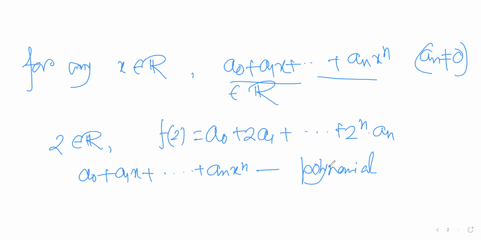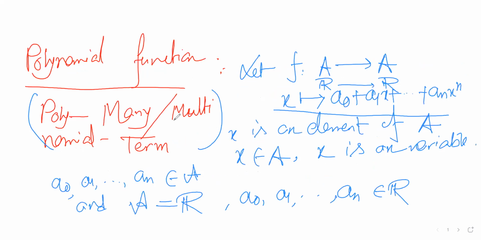Why is it known as a polynomial? If you see, here are multiple terms, right? a0 is one of the terms, a1x is one of the terms, an x to the power n is one of the terms. It is a multi-term function. That is why it is a polynomial function. Polynomial function means multi-term; what is the meaning of poly? Many-term function. Fine. So now it is clear what is a polynomial.